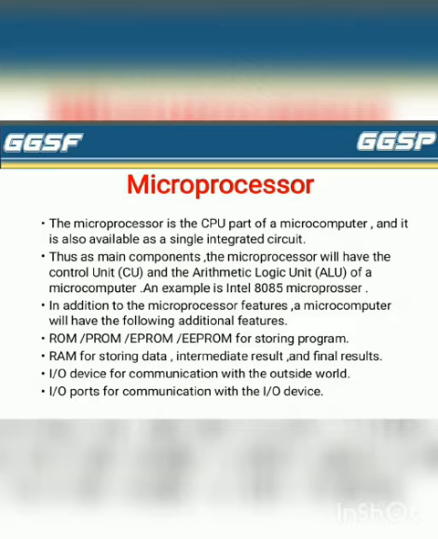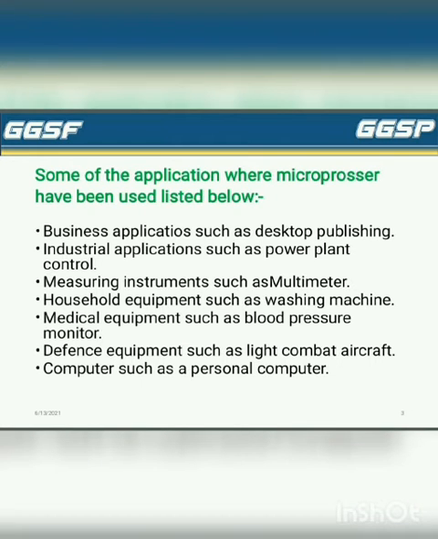Features of a microcomputer. First, ROM, PROM, EEPROM for storing programs. Second, RAM for storing data, intermediate results and final results. Third, input devices for communication with the outside world. Fourth, input ports for communication with input devices. Next, some applications of microprocessor.